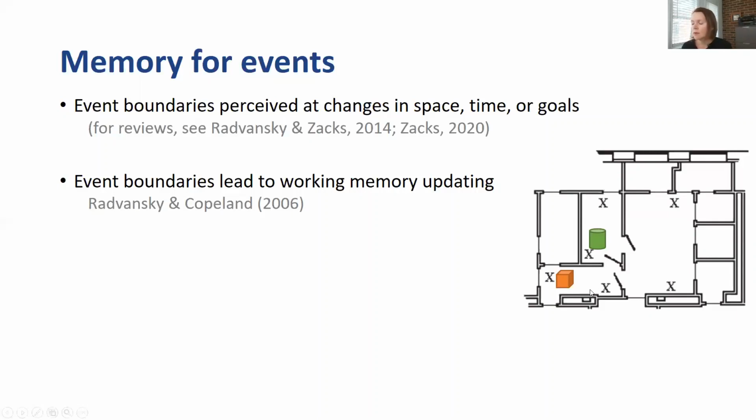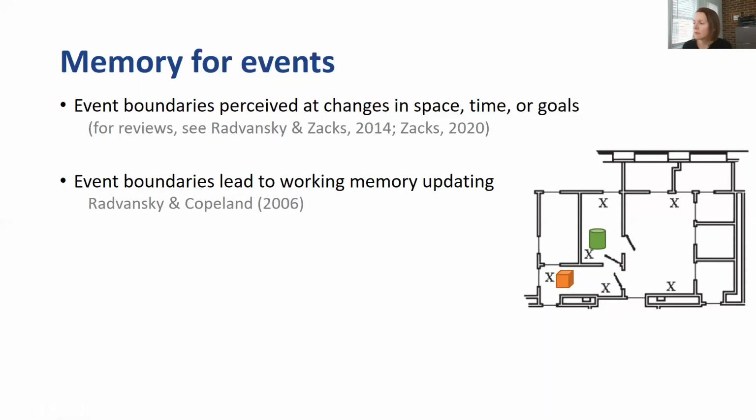Once in a while, they would probe memory for what object was currently being held in the backpack. Critically, sometimes that probe could come while participants were in the same room, but other times it would happen after they had just walked through a door, or experienced an event boundary.